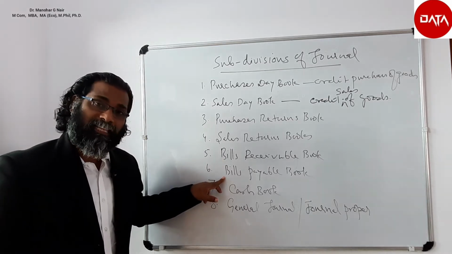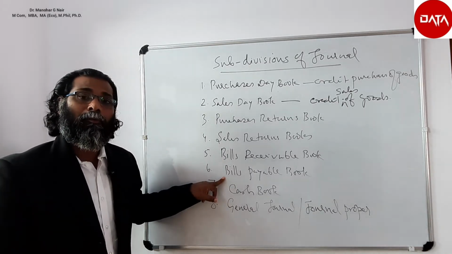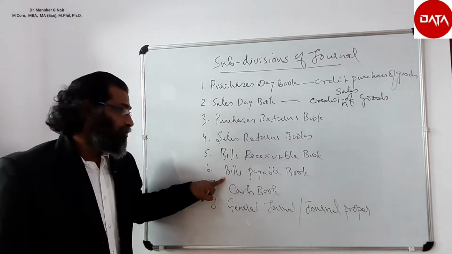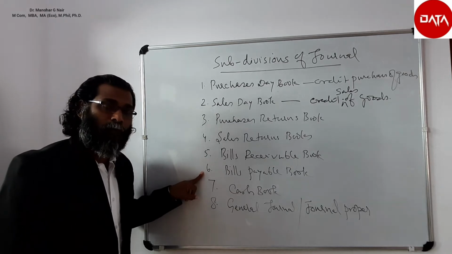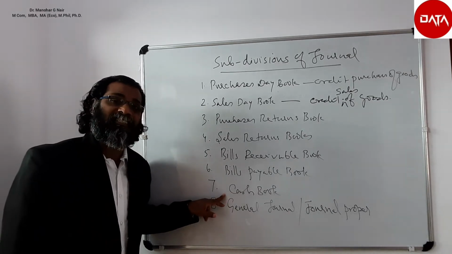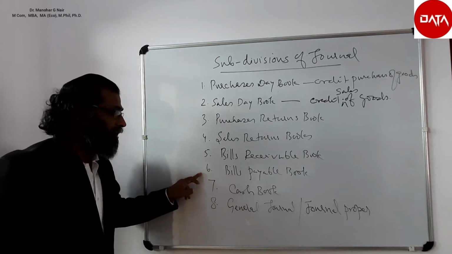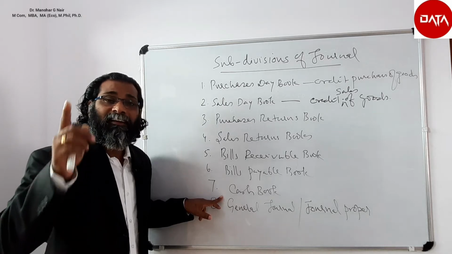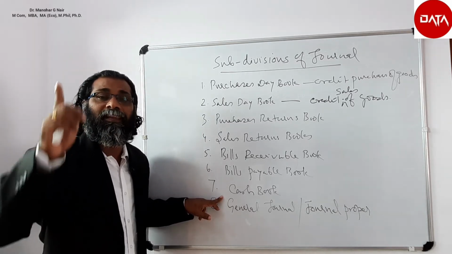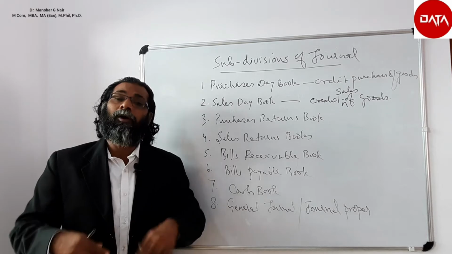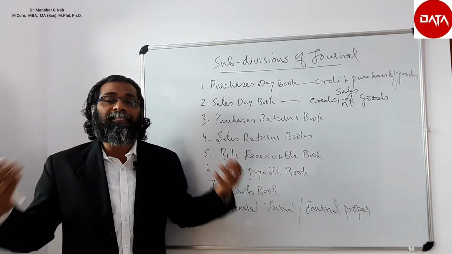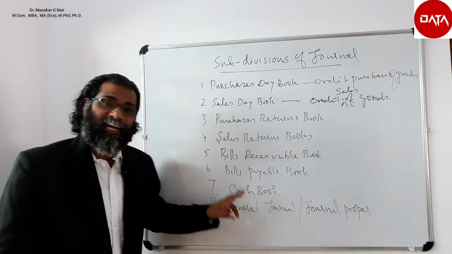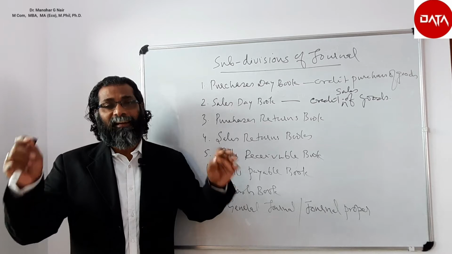So if we have accepted any bill, which is called bills payable, that will be written in the bills payable book. So these are the 6 types of books. If any cash transaction is there, that cannot be placed in the 6. So that will be written in the book which is said to be the cash book, which is meant for transactions dealing exclusively with cash. It may be receipt or it may be payment. So all receipts and payments in the form of cash will be entered in the cash book. This cash book is journal as well as ledger.